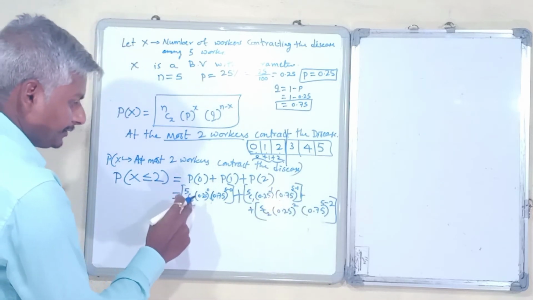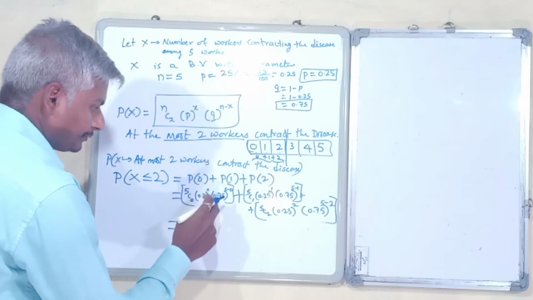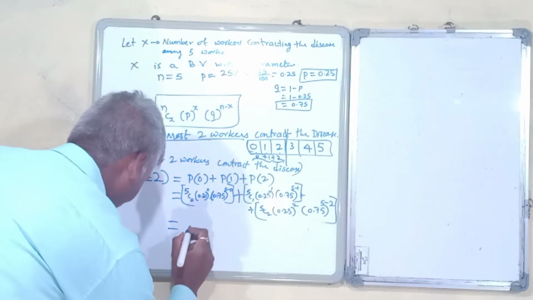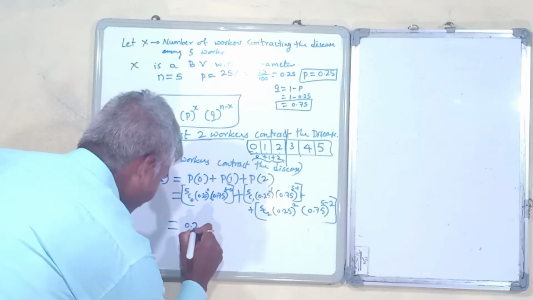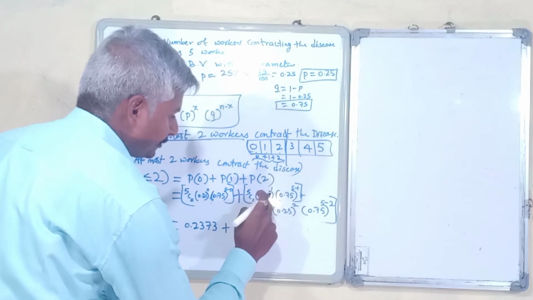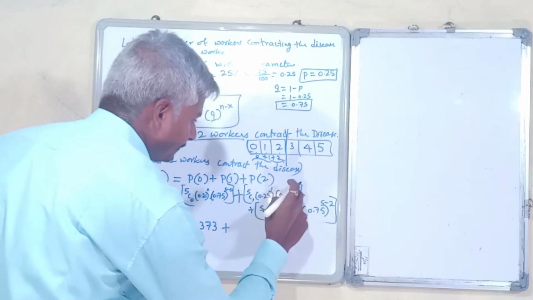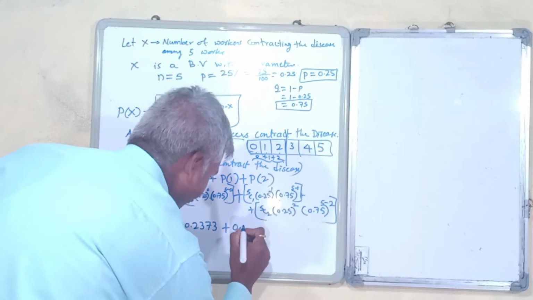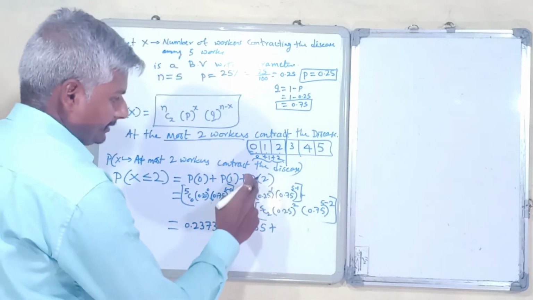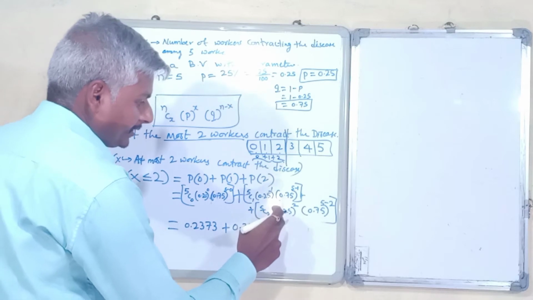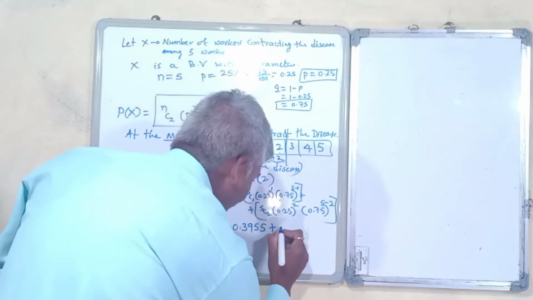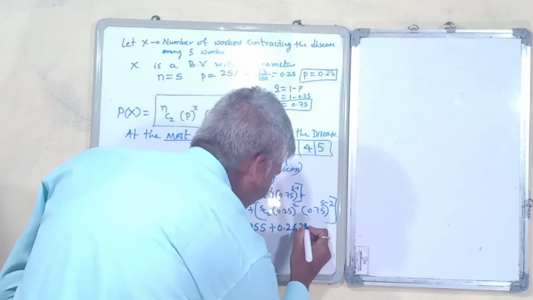5C0 into 0.25 raised to 0 into 0.75 raised to 5 minus 0 is 0.2373, plus 5C1 into 0.25 raised to 1 into 0.75 raised to 5 minus 1 is 0.3955, and next is P2, 5C2 into 0.25 raised to 2 into 0.75 raised to 5 minus 2, that is 0.2637.